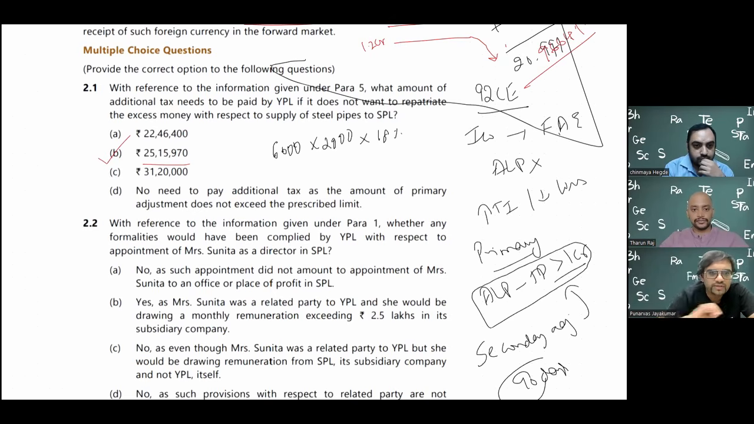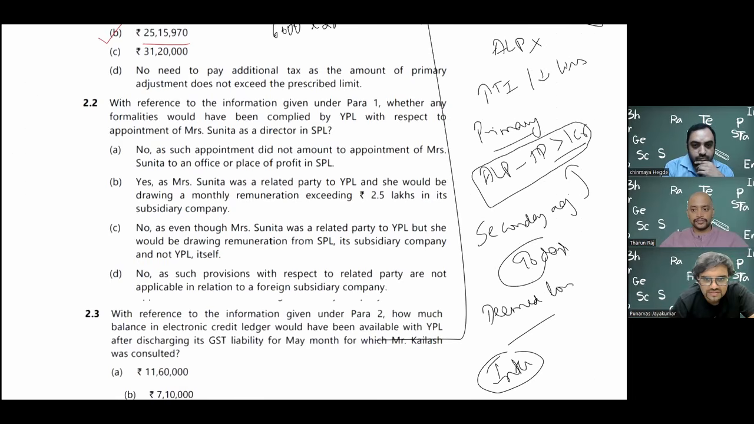Second question is also related to me only. We'll read it quickly and I'll finish it off. With reference to information given in para number 1, whether any formalities would have to be complied by YPL. Guys, I already discussed as per section 188, it is office or place of profit and it is more than 2.5 lakh rupees. In the holding company, you have to pass an ordinary resolution.